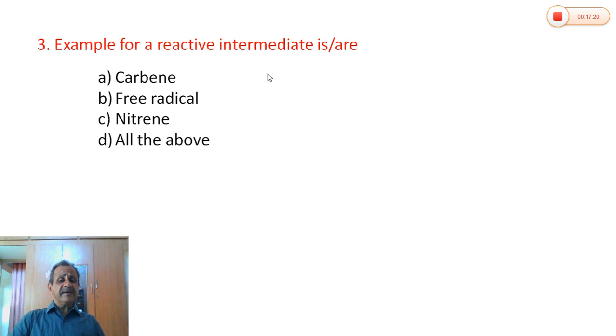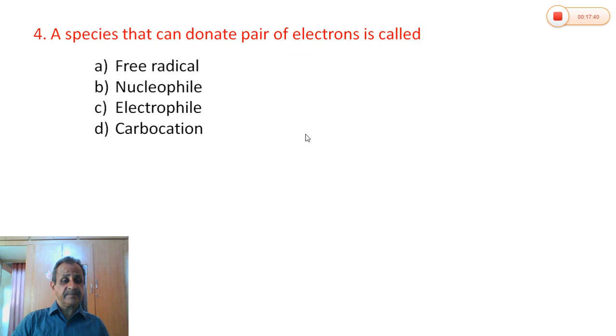Third question. An example of a reactive intermediate is: carbene, free radical, nitrene, all the above. Carbene, free radical, nitrene, all are reactive intermediates generated during the reaction. Therefore, the correct option is all the above. Fourth question.